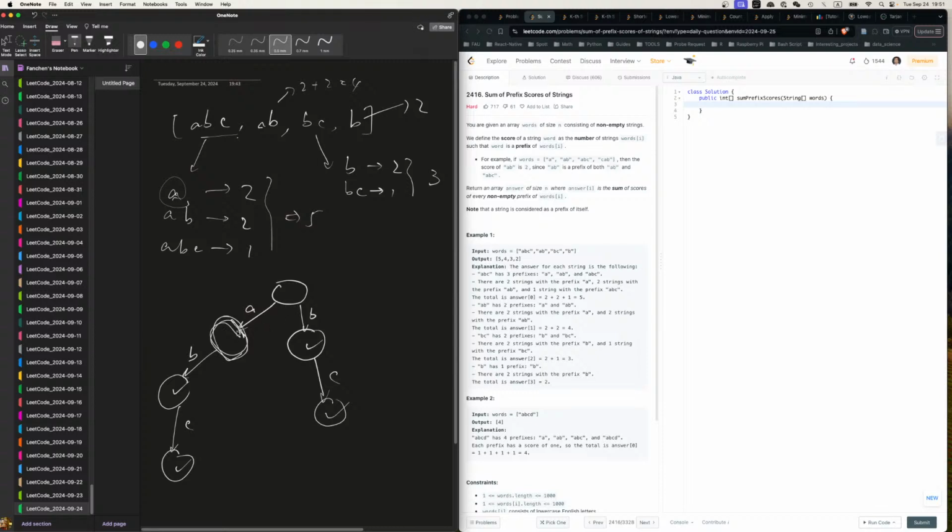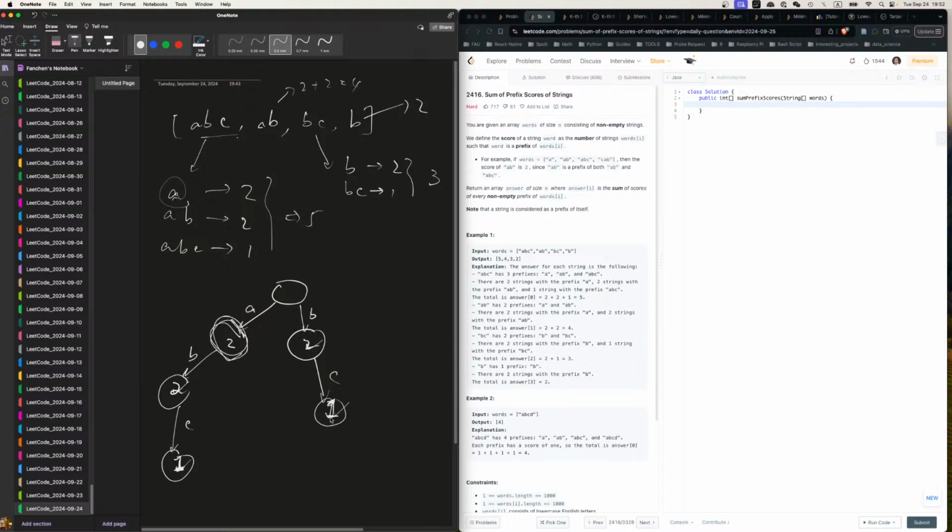So basically we hit A once, so we count 1. We hit A a second time, so this will be 2. This will be 2, and this will be 1. ABC will be 1. Actually, we probably don't even need the end. So it'll be 2, 2, 1. And this will be 2, and this will be 1.